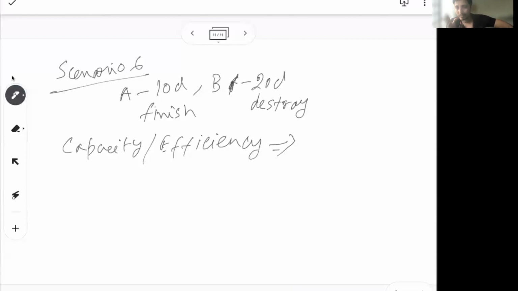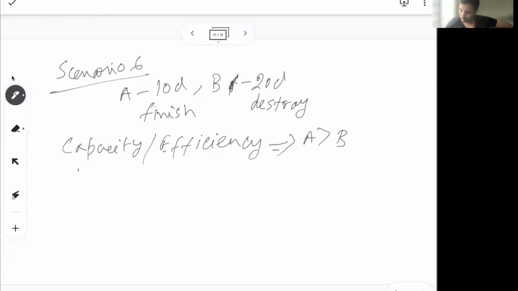If a takes 10 days to finish a work and b takes 20 days to finish a work, a is more efficient than b. Now think of this case: if a takes 10 days to finish and b takes 20 days to destroy, a is still more efficient than b. If a is not more efficient than b, then the work will never get finished. Similarly, if b is more efficient than a, then whatever a makes, b will destroy, so the work will never get finished. So here, efficiency-wise, a is more than b.